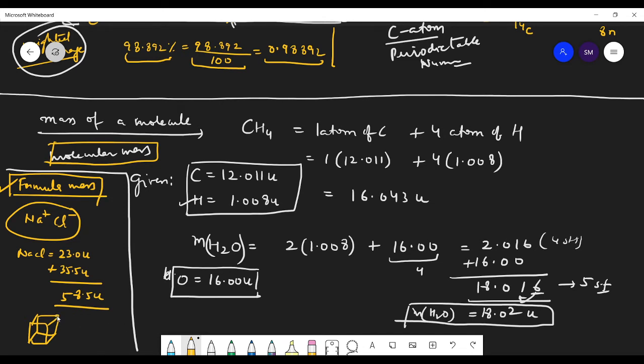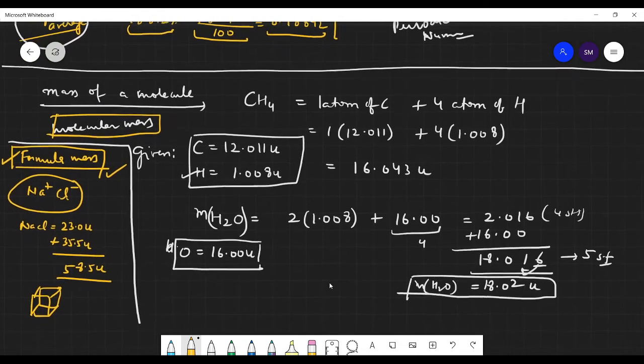They are attached, and the packing of Na positive and Cl negative ions forms a three-dimensional structure. So you will study more about these structures in class 12, first chapter. Right now, just know that there is the term formula mass. Got the concept, students? Yes, sir.